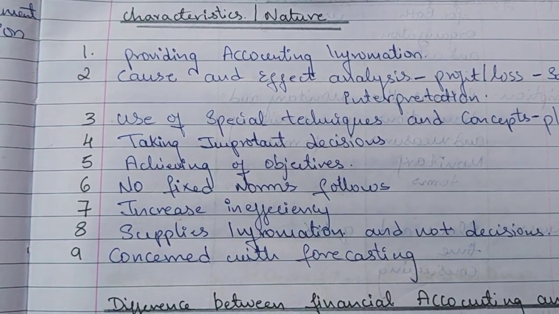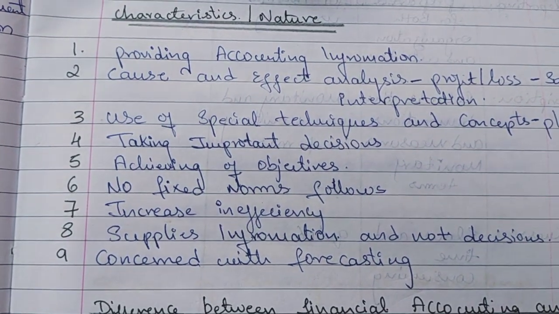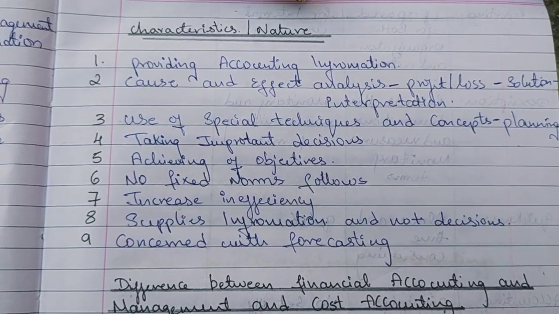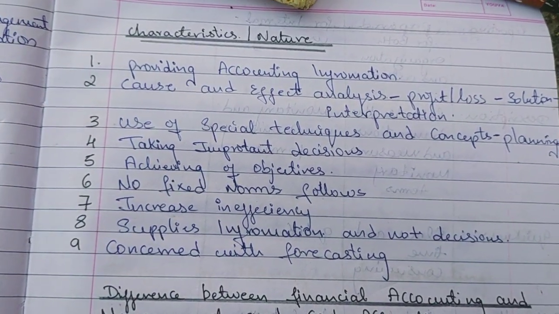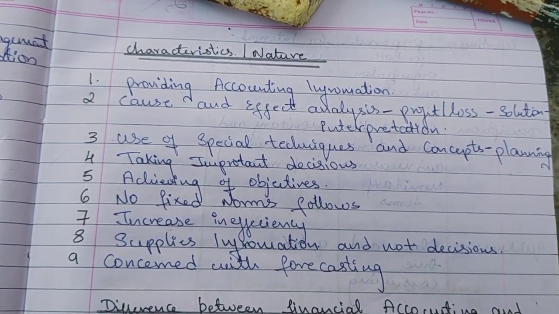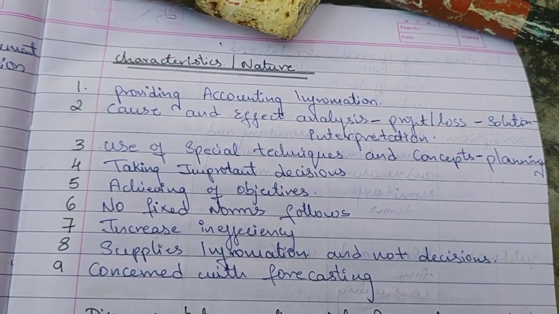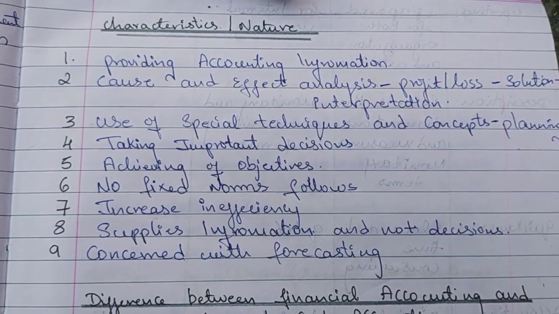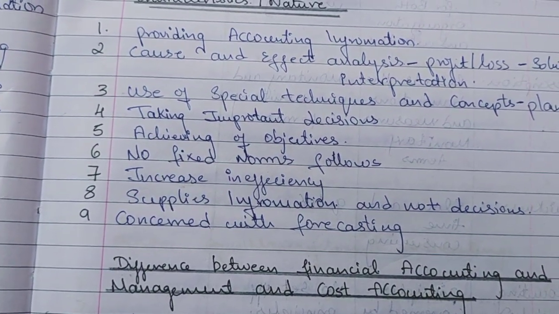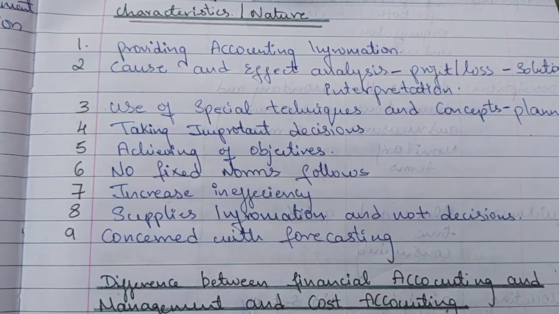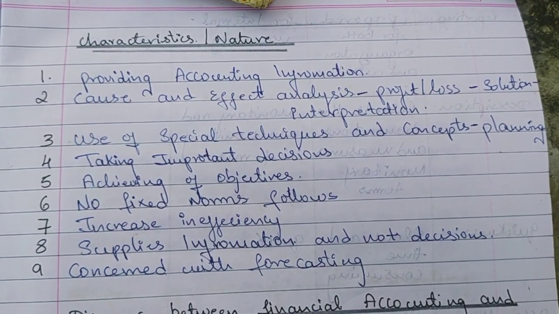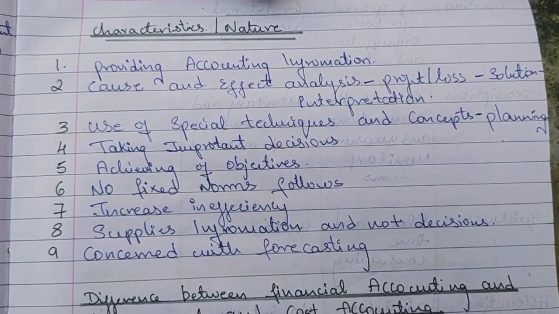Next is to increase efficiency. It increases overall efficiency. Next is about supplying information to understand the decision, forecasting, concerned with forecasting. Management always thinks about the upcoming future, not only the present, and how they can take a better decision for the future. So these are the important characteristics of management accounting.